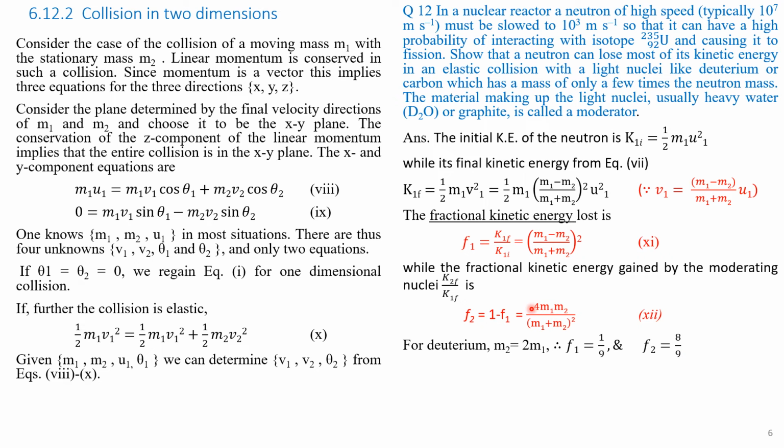You can put M2 equal to 2M1 in these equations and find the result: F1 is 1 by 9 and F2 is 8 by 9. Therefore, for carbon, we get F1 equal to 71.6% and F2 equal to 28.4%.